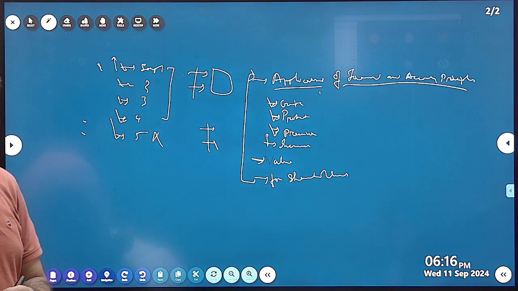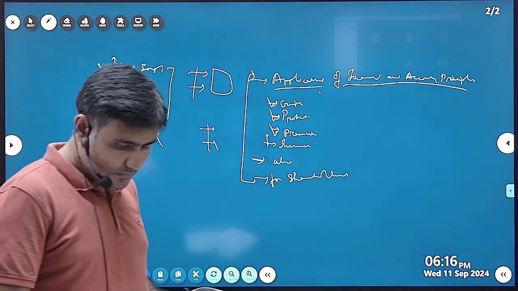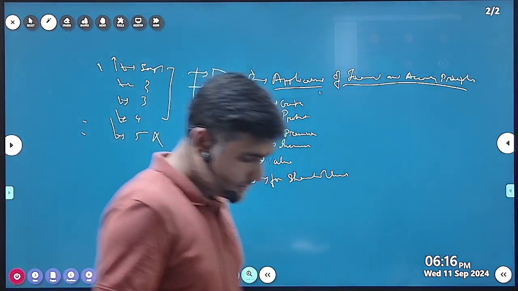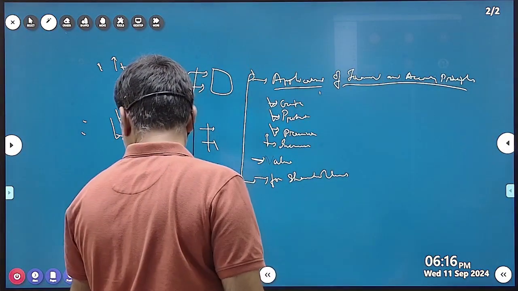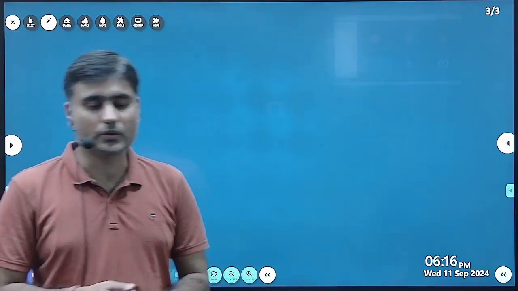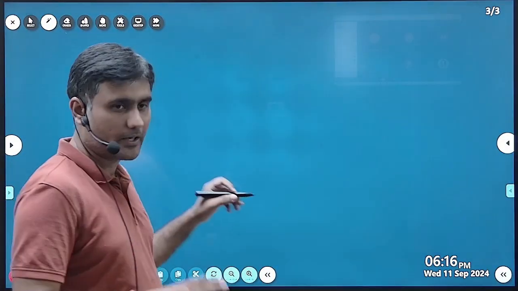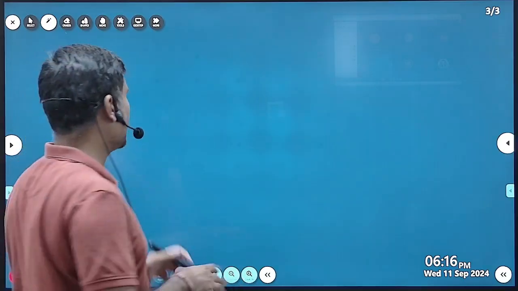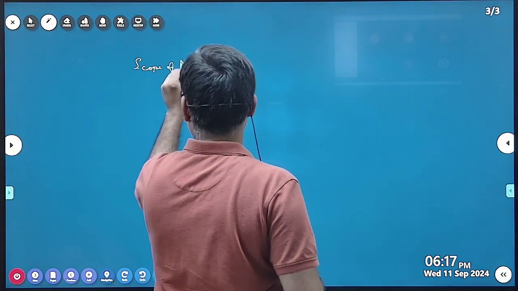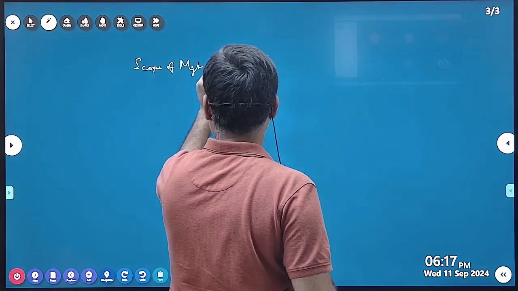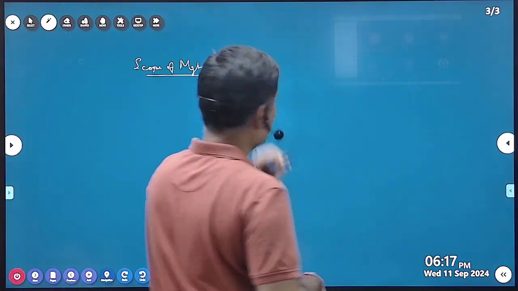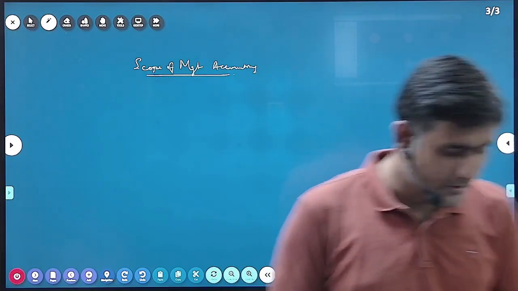So whenever asked, what do you mean by management accounting, we can write this definition. Then we can go to the next topic, the scope of management accounting. When I started the class, I told you that the scope of management accounting is very vast, and cost accounting is only a part of management accounting.